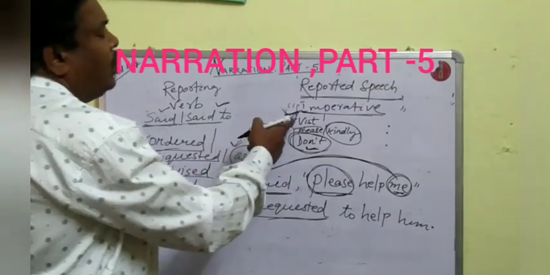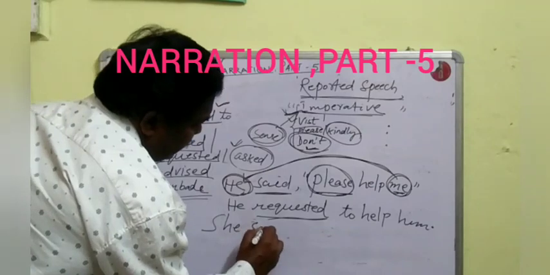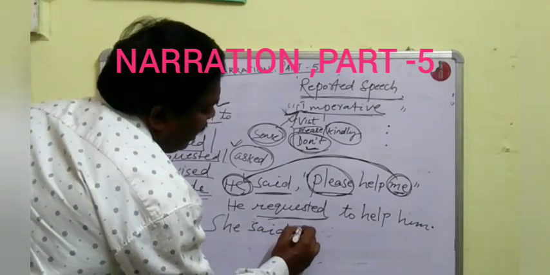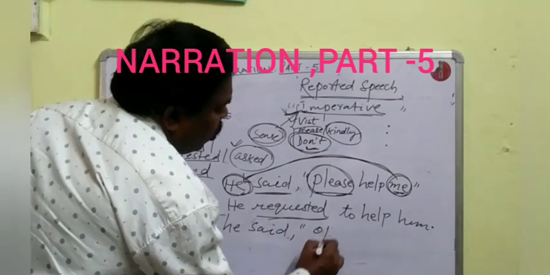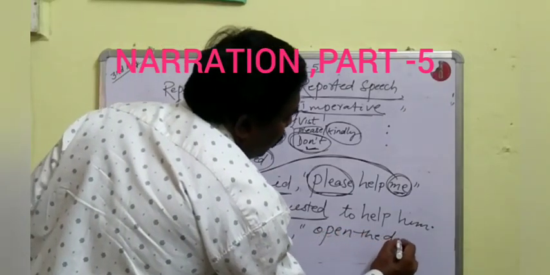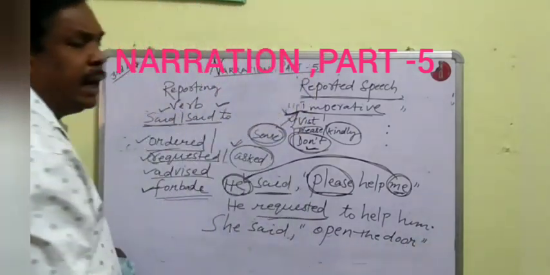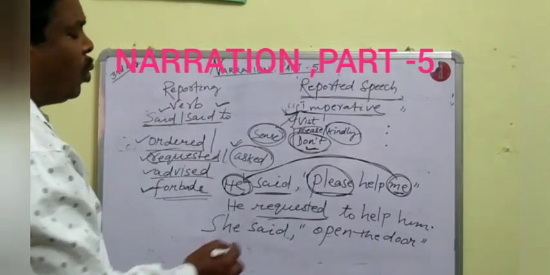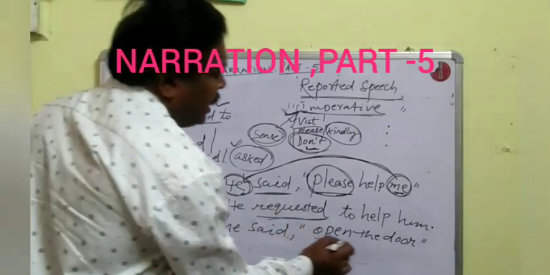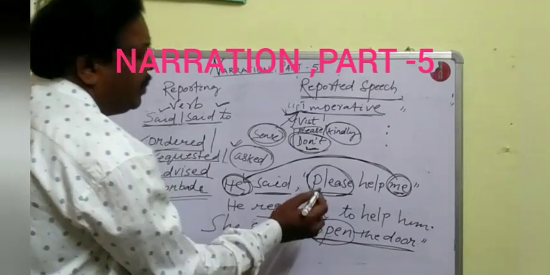Next, a first form of verb. She said, "Open the door." So open the door is a reported speech and it starts with the first form of verb.